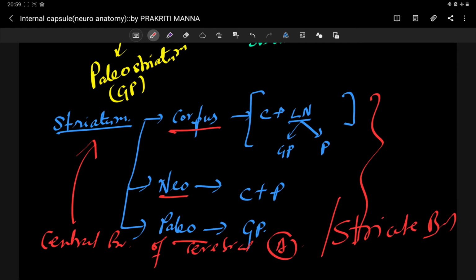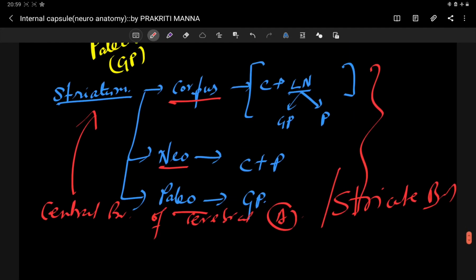Caudate and putamen, neostriatum. And only globus pallidus is your paleostriatum. So corpus striatum, caudate plus lentiform. Within lentiform, you can find globus pallidus plus putamen. Neo, what is neo? Caudate plus putamen, and paleo is only globus pallidus.